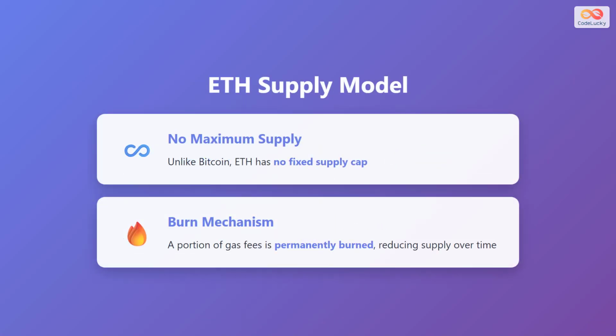Unlike Bitcoin, which has a fixed maximum supply of 21 million coins, Ether has no maximum supply cap. However, Ethereum has implemented a unique deflationary mechanism. With each transaction, a portion of the gas fees is permanently burned, meaning it's removed from circulation forever. This burn mechanism, introduced in an upgrade called EIP 1559, helps reduce the total supply of ETH over time, potentially making it more scarce despite having no fixed cap.